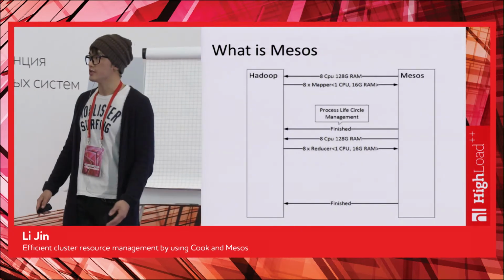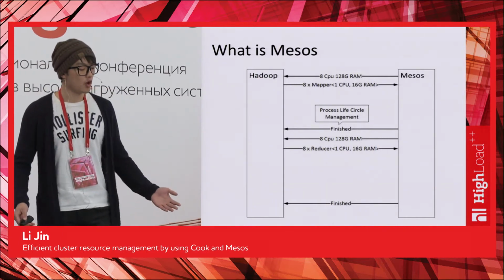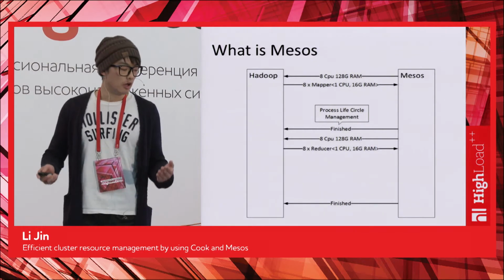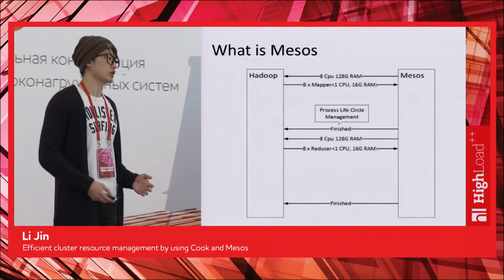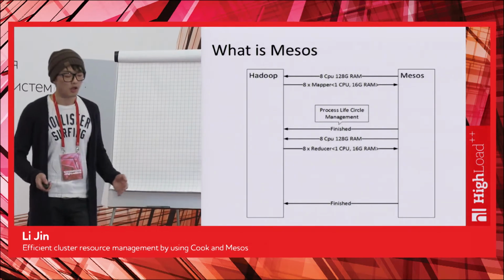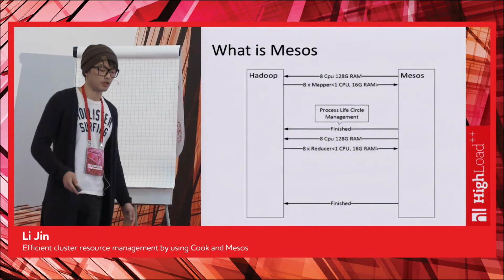The next thing is lifecycle management. It's pretty easy here as well. Mesos is simply going to send you all the status updates for all the status changes to your underlying process. If they fail, Mesos is going to say it failed. If it starts to run or completed okay, Mesos is going to say that as well. So that's taken care of.